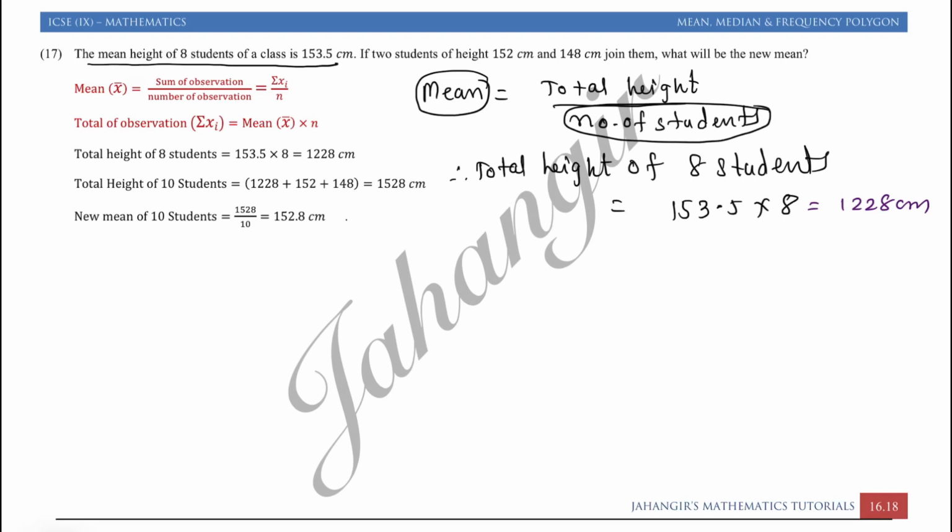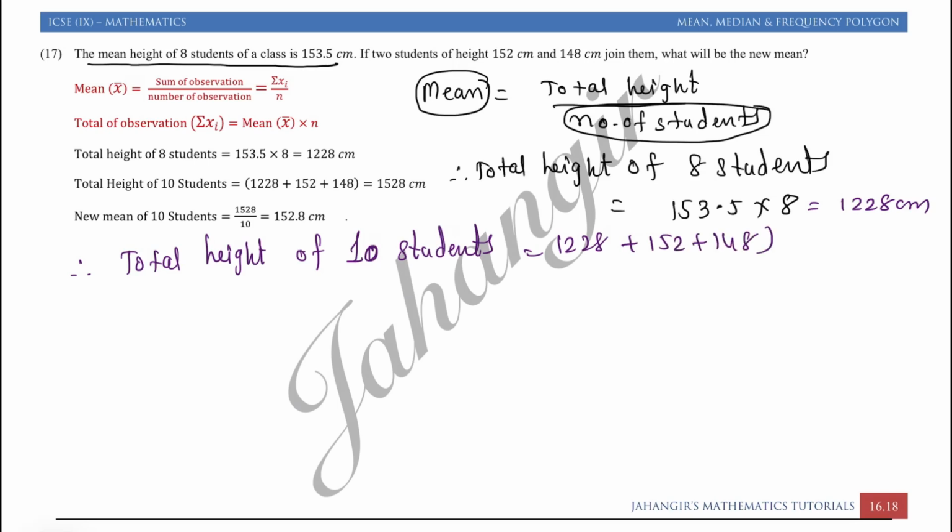Now two more students add up, so we will write therefore total height of 10 students is equal to 1228 plus 152 plus 148. We are going to add. This is the total height of 10 students, because the 8 students' height is 1228 and the new two students join whose heights are given. So adding all of them, you will get 1528 centimeter.